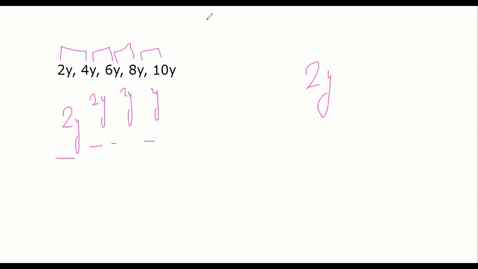It can be AP. Anything. I can write like this also. If I say 8z, 7z, 6z, nobody will stop me, because again I have a common difference between all the terms. So it's an AP. What is the difference here? Tell me, everybody.